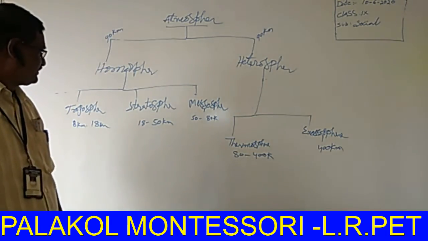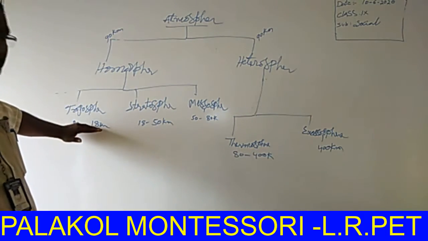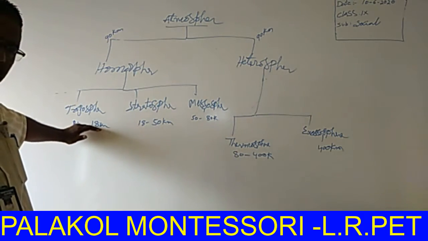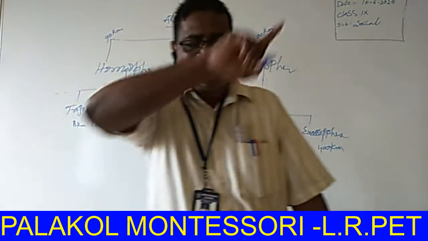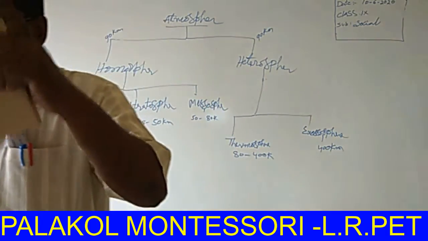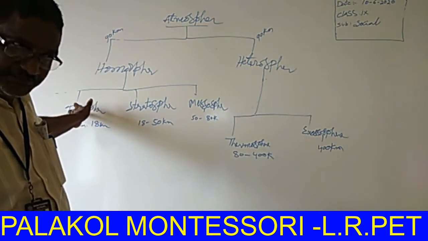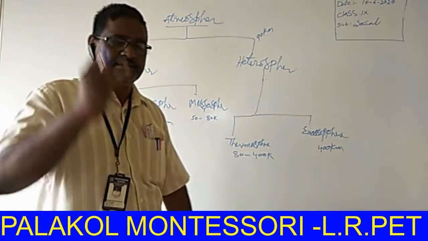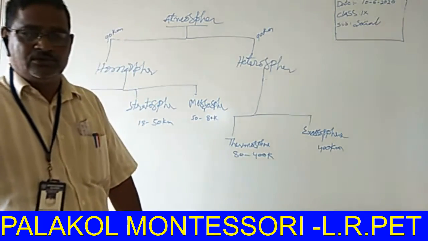Now we can discuss the importance of each layer. Troposphere is the first layer of the atmosphere. It is also the densest part of the atmosphere. Why? It is like an umbrella. The troposphere protects us from the sun's harmful rays like UV rays and radio waves.